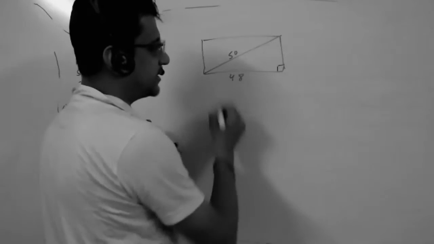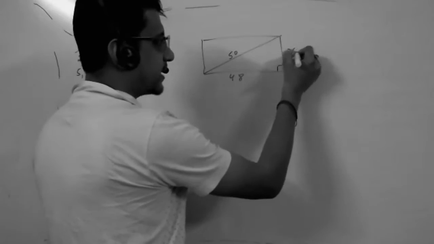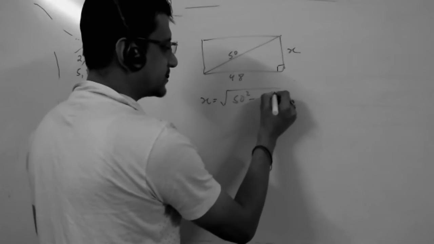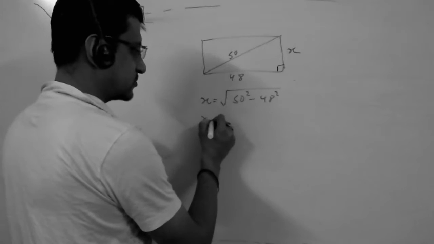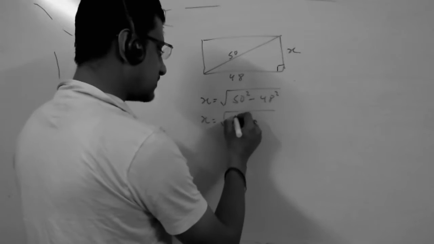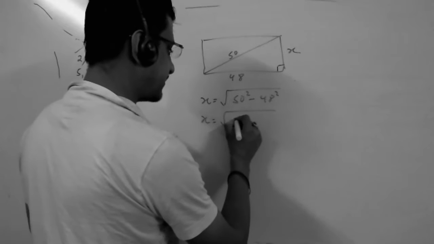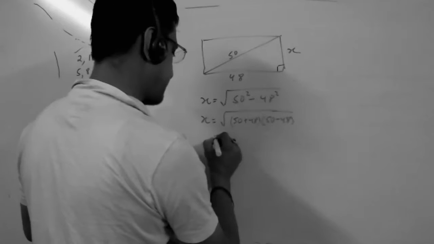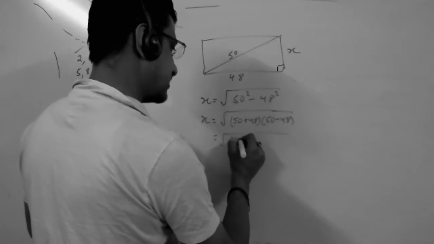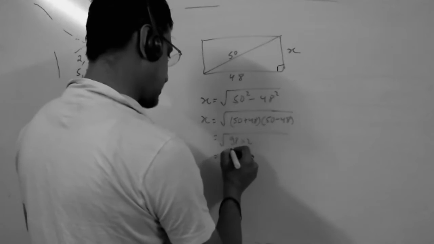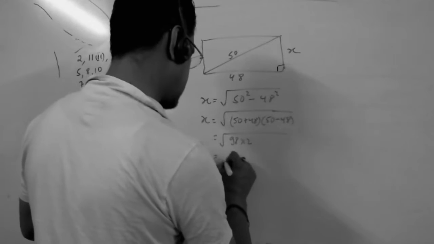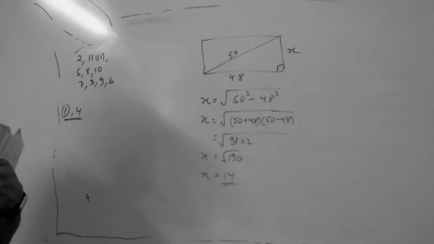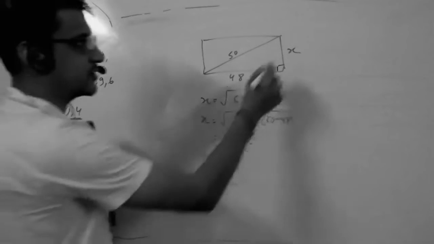Rectangular plot means this is 90 degrees. This is a right angle triangle. So x squared is equal to 50 squared minus 48 squared. We can write 50 plus 48 into 50 minus 48. 98 into 2, that is 196. So x is equal to 14. X is equal to 14 means this side is 14.